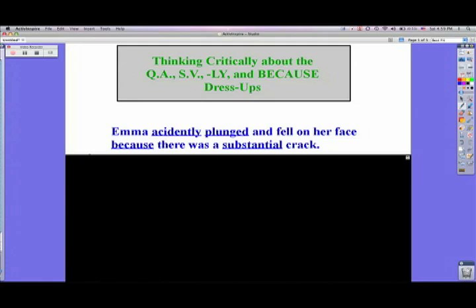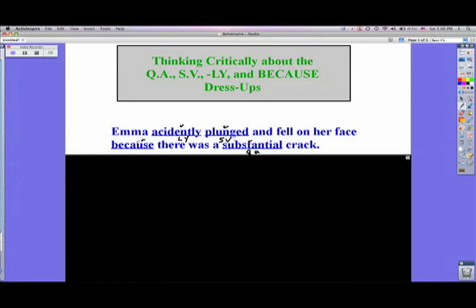It says, Emma accidentally plunged and fell on her face because there was a substantial crack. I want you to notice a few things. First of all, 4 dress-ups are in the sentence. We have an ly word right here. We have a strong verb. Plunged, that's not just a verb that any 4th or 5th grade student would use. And we have the because dress-up right here, obviously. And then we have a quality adjective right here that describes the crack.